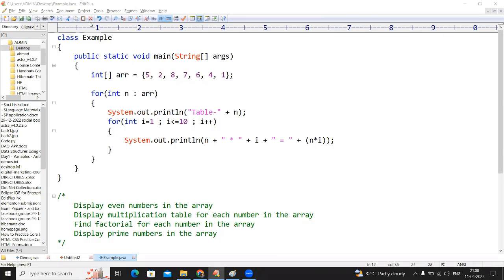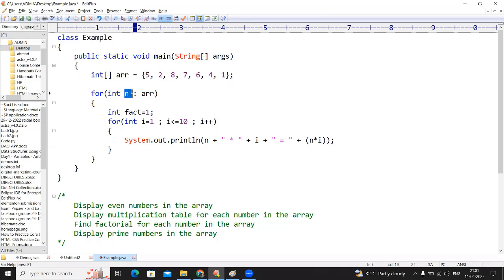Yes. Now in the same way, I just want to find the factorial for each number in the array. We never change all these things. Just here simply I am creating the fact. Finding the factorial, I am declaring the variable fact equals to 1. If it is 5, either 1 into 2 into 3 into 4 into 5 or 5 into 4 into 3 into 2 into 1. We can go with any option, right?